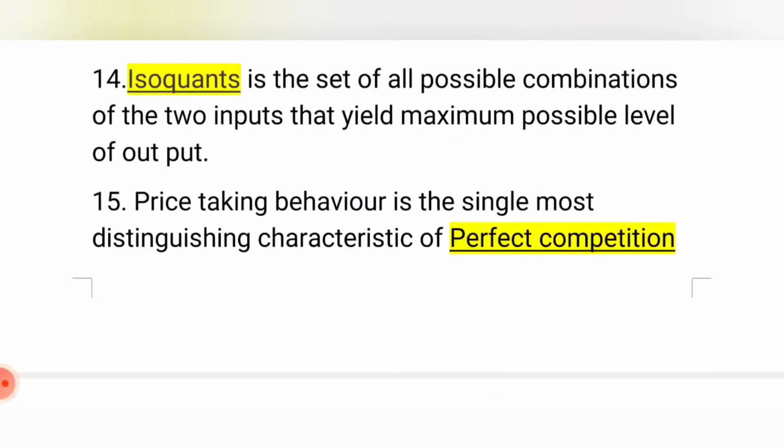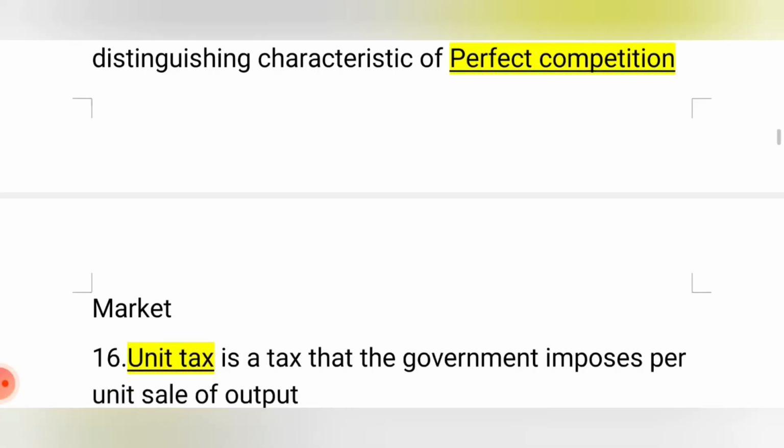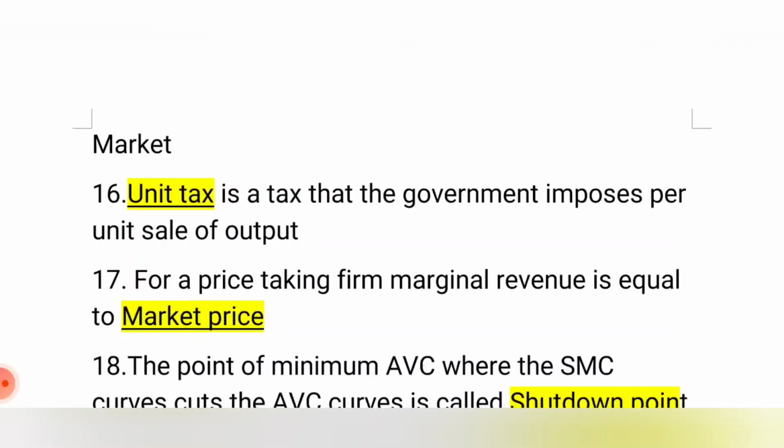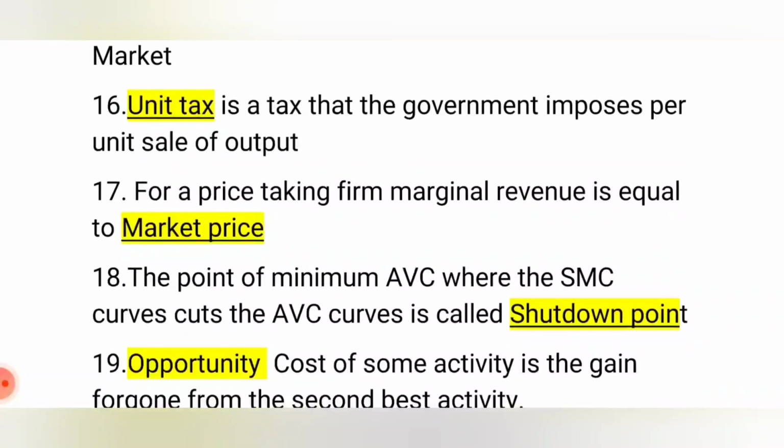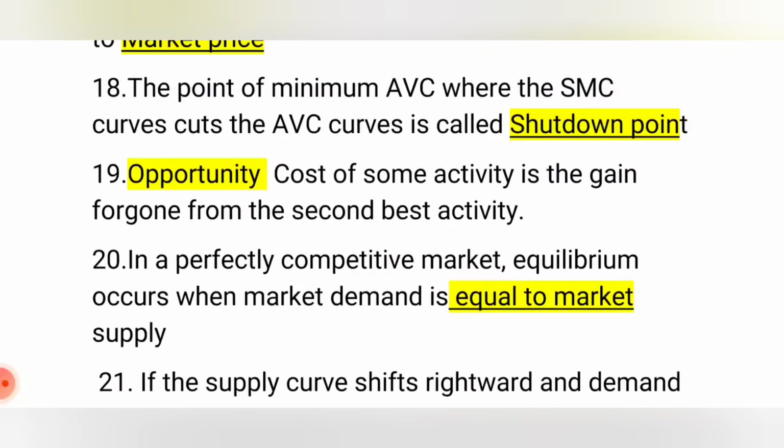Price-taking behavior is the single most distinguishing characteristic of perfect competition, because the firms are price takers. Monopoly is the price maker. Unit tax is the tax that the government imposes per unit of sale of output. For a price-taking firm, marginal revenue is equal to market price. The point of minimum AVC where the SMC curve cuts the AVC curve is called the shutdown point. Opportunity cost of some activity is the gain foregone, or the sacrifice made; the opportunity cost is the next best alternative foregone.